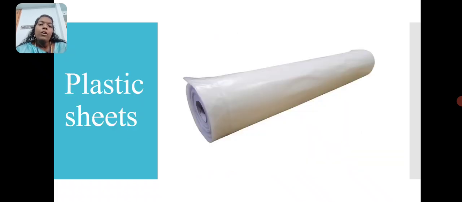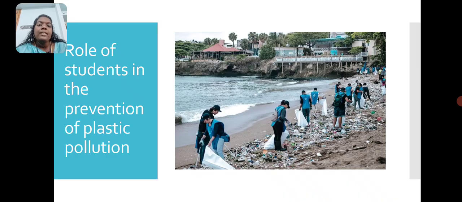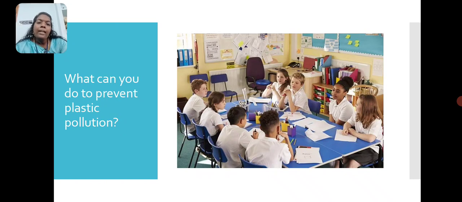Then we are going to discuss the role of students in the prevention of plastic pollution. Can you think about the prevention of plastic pollution? We already learned about some harmful plastics, how we can identify the resin codes and how we can avoid harmful plastics. So as students, you have a role in preventing plastic pollution. What are the ways we can prevent it?